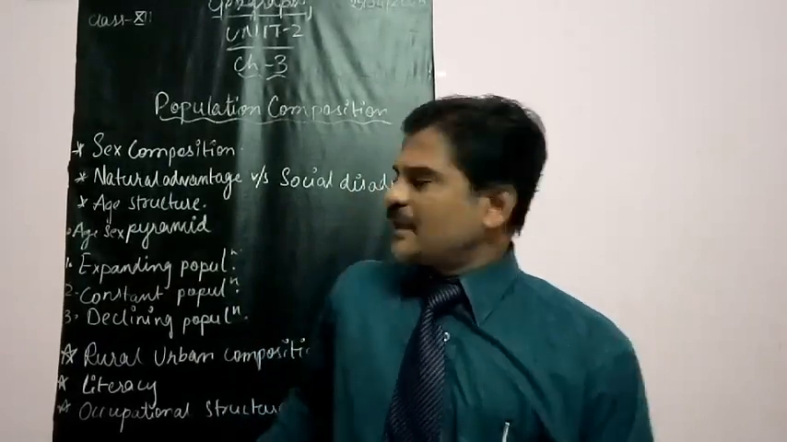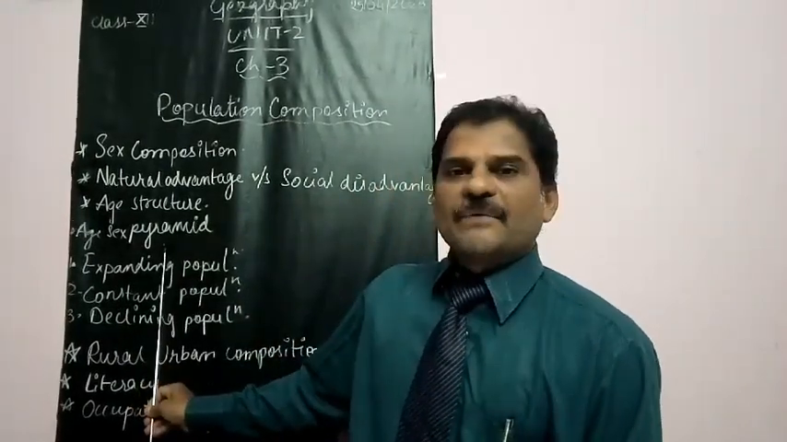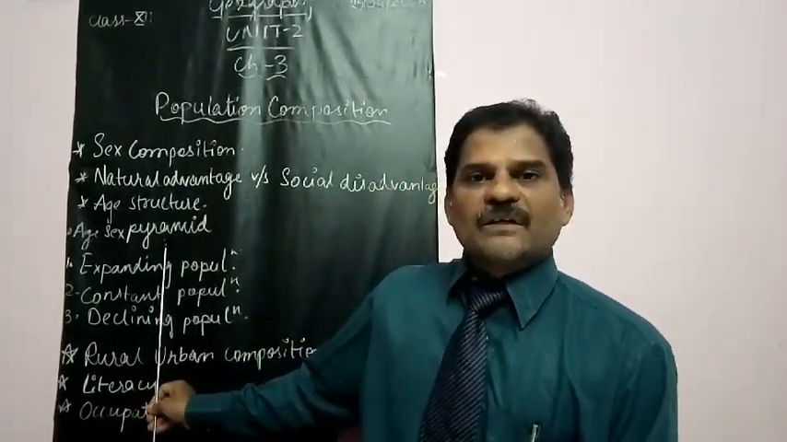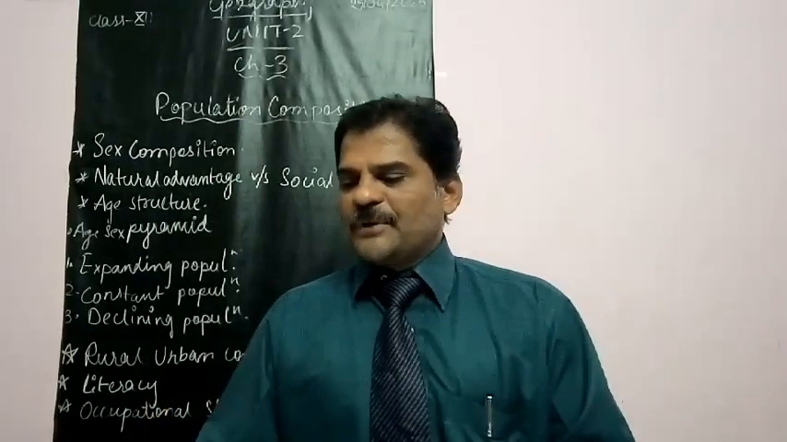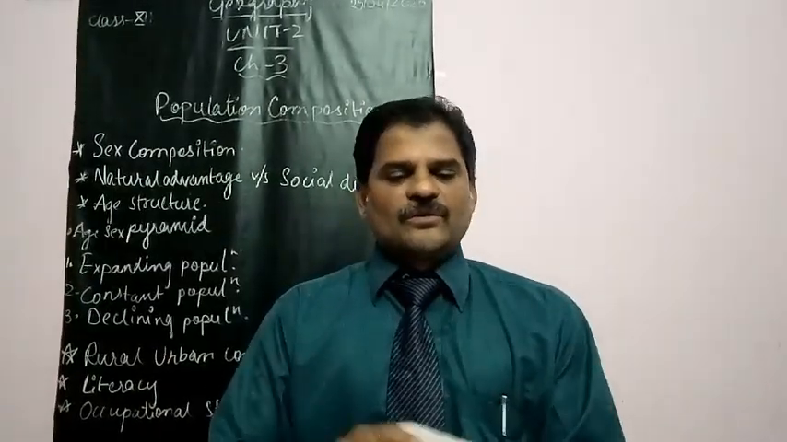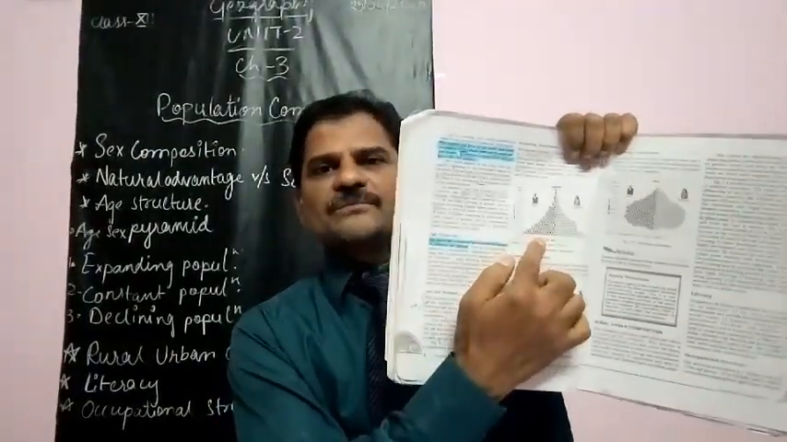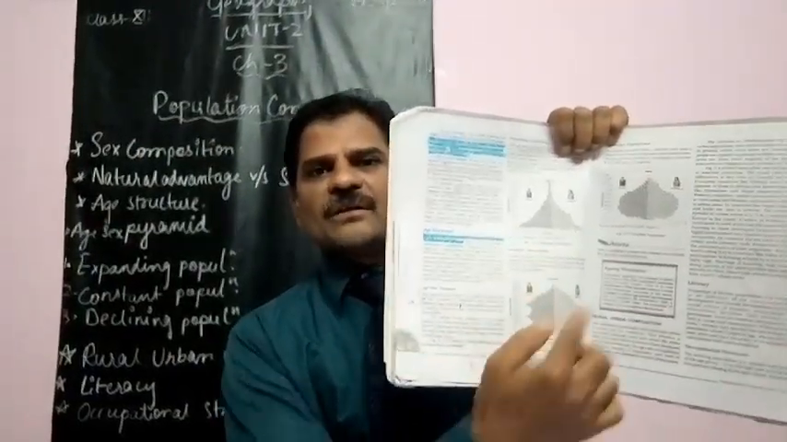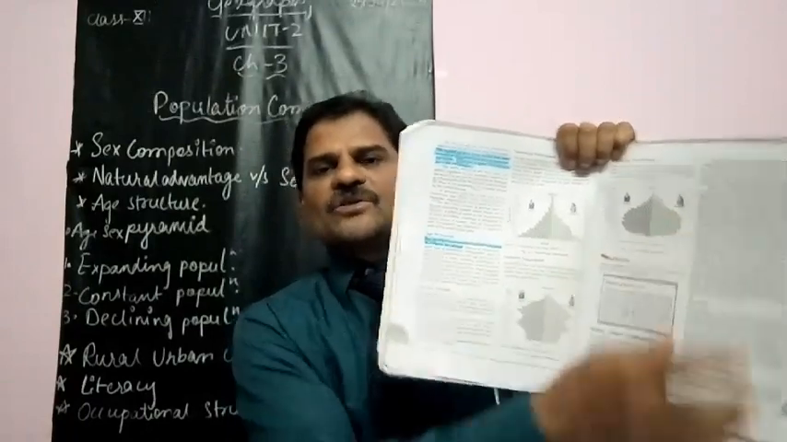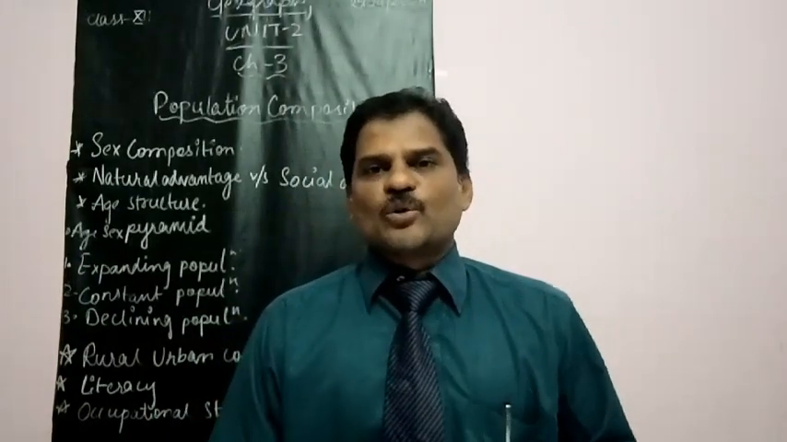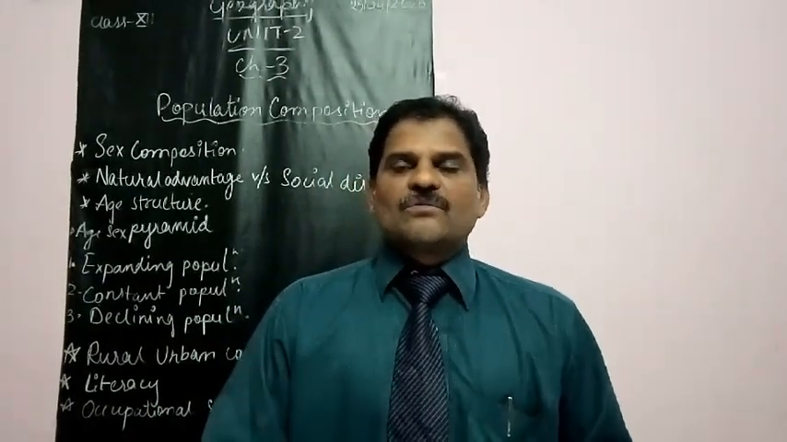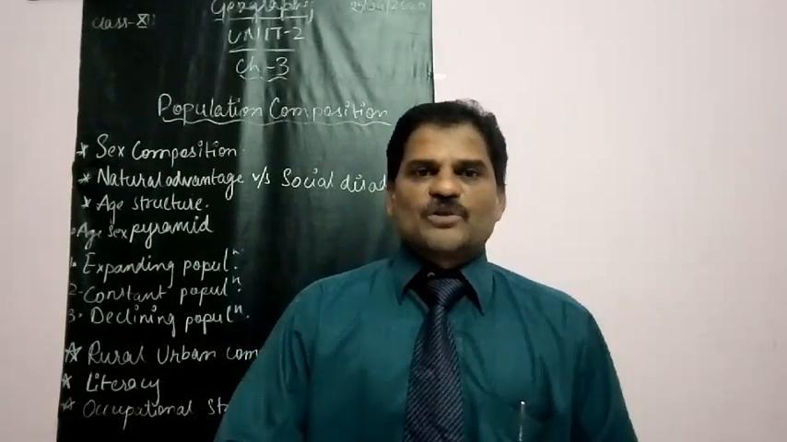Age sex pyramid. Here, 3 pictures are given in your textbook. First picture, second picture, and third picture. These are age sex pyramid pictures. You have to go through these pictures, students. It is very, very important. So when you get the books, please go through this one.